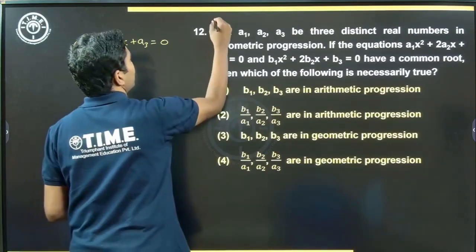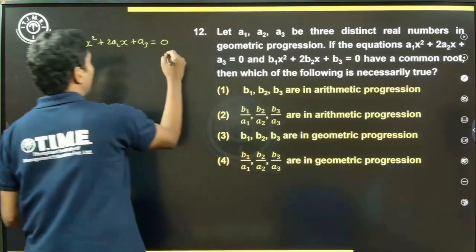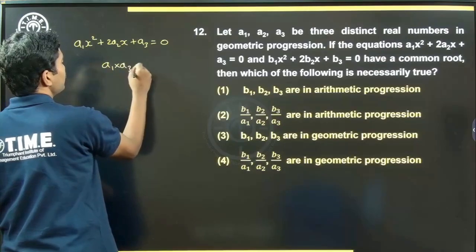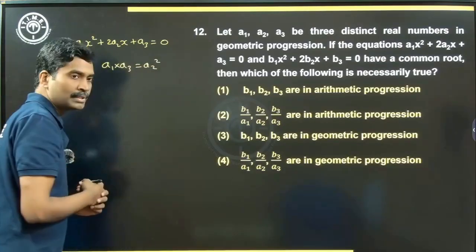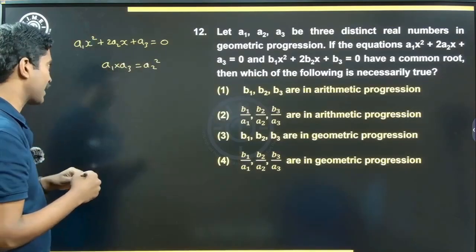So I can say a1 into a3 is equal to a2 square, right? So obviously the product of the first term and the third term should be equal to the second term squared.